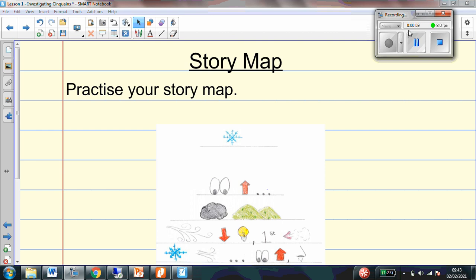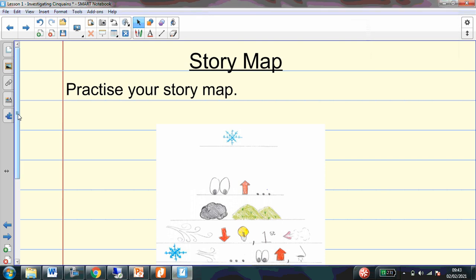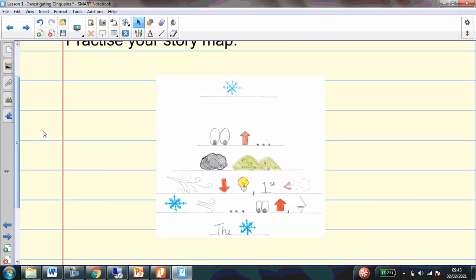Okay, we are going to start by practicing our story map, and our story map is of a cinquain poem. I'm going to read it to you first, and then I would like you to see if you can come up with some actions. So our title is Snow. Snow. Look up from bleakening hills, blows down the light, first breath of wintry wind. Look up and scent the snow.